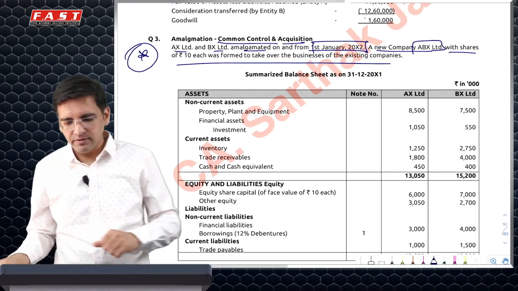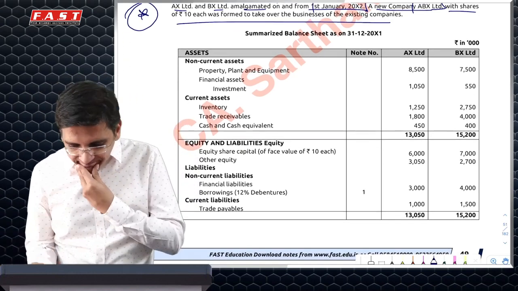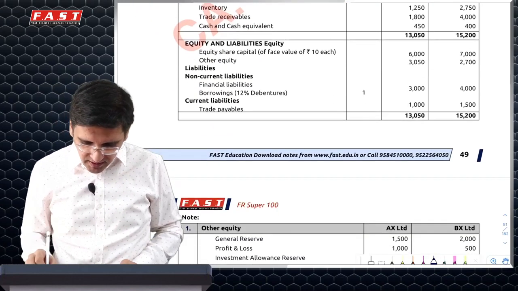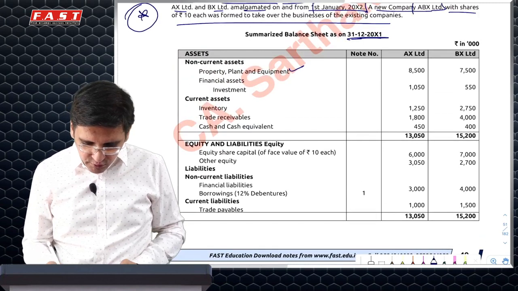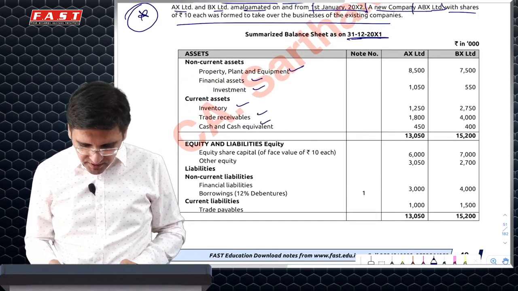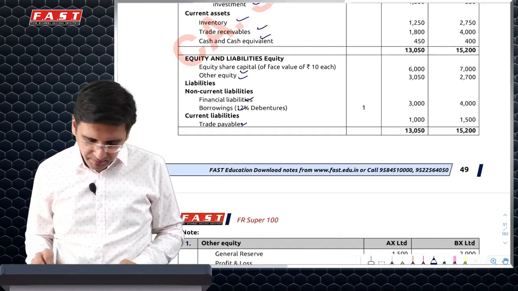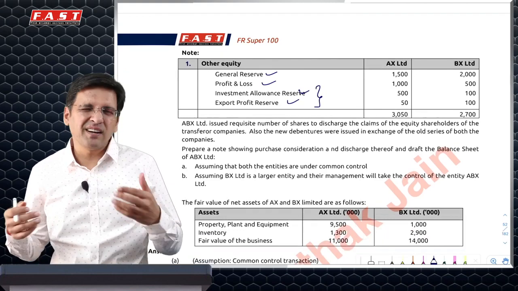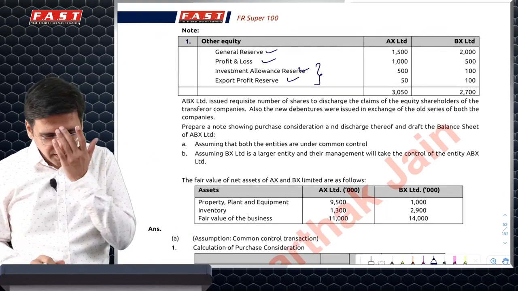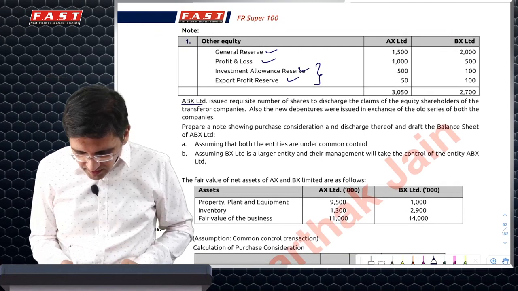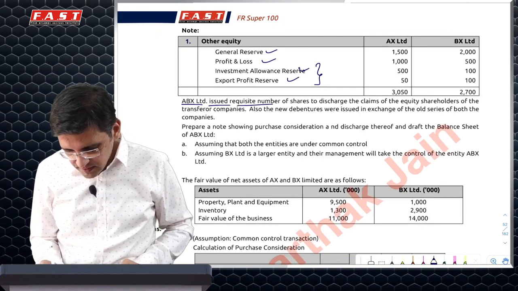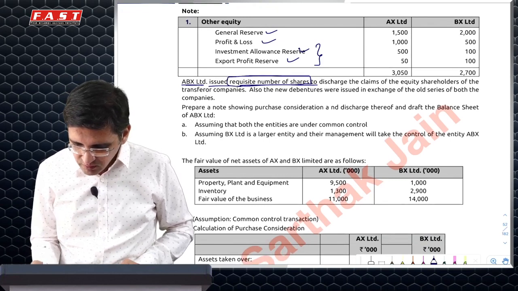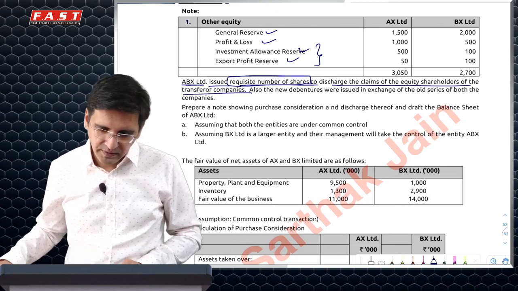So now this is not a concept revision class, but in this case, let's see what has happened. So AX, BX are two companies. These are all the assets and liabilities which are given. Very quickly, we'll read through PPE, investment, inventory, trade receivable, cash and bank, equity, other equity, financial liability, borrowing, trade payables. Other equity, they have these kinds of reserves. Earlier, these used to create an amalgamation adjustment account for statutory reserves. Nothing like that happens in Ind AS. ABX acquires requisite, so Ind AS does not prohibit that as well, but nothing is specifically mentioned. ABX issued requisite number of shares to discharge the claim of equity shareholders of transferor company.